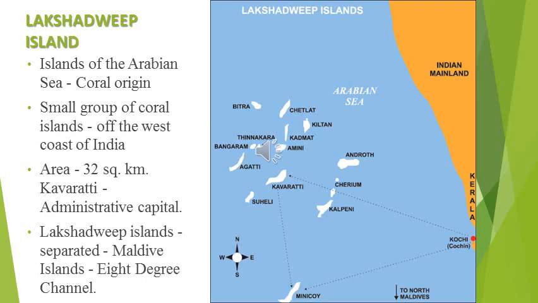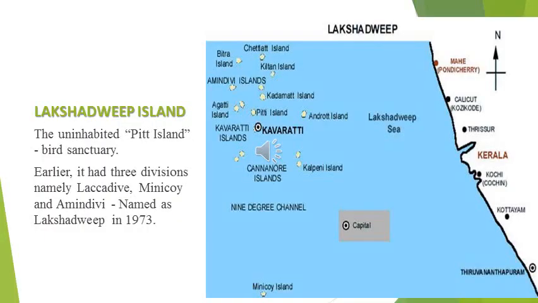So sand dunes. Okay, so that is a wave-like formation. Then mud flats. Mud flat means a stretch of muddy land left uncovered at low tide. Then the uninhabited Pitti island. Uninhabited means there are no people living on that island.